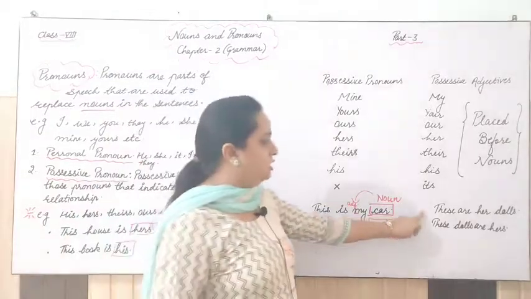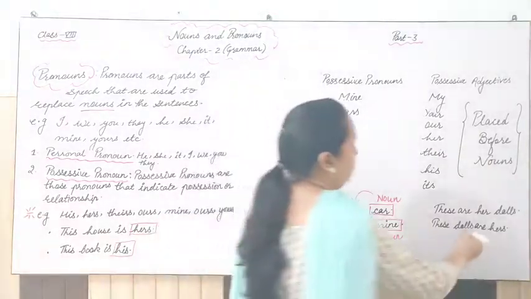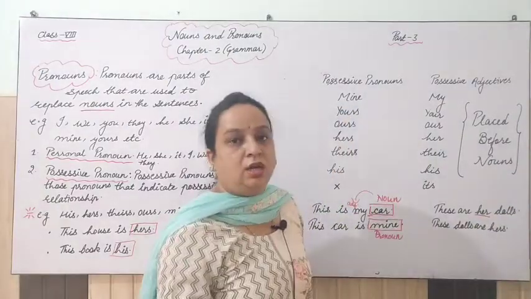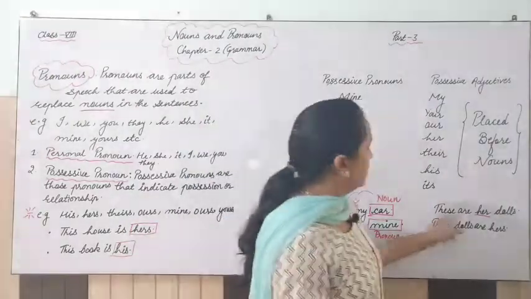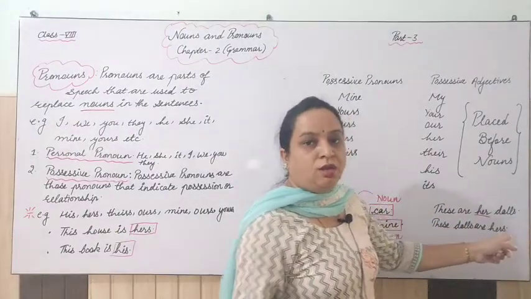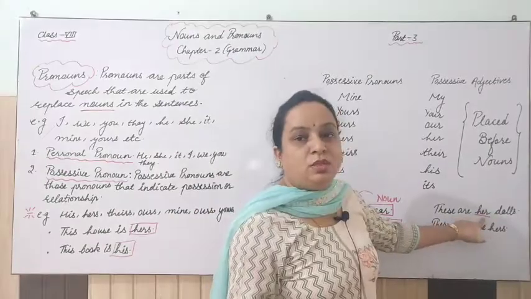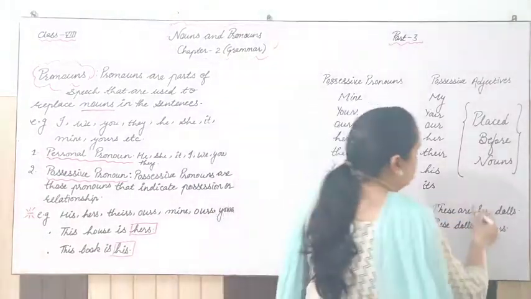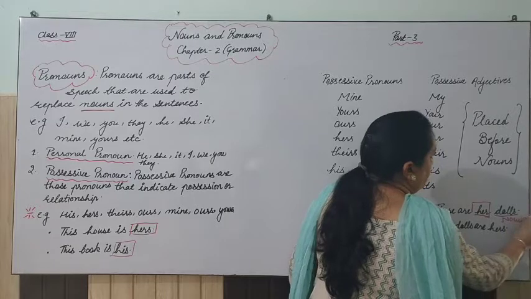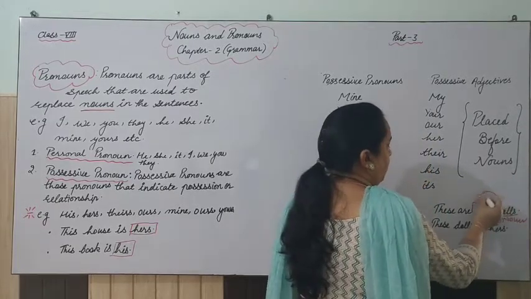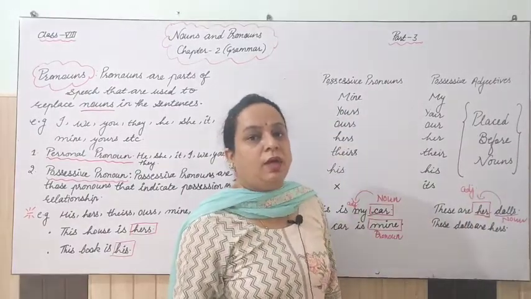Let's see the second example. These are her dolls. If I am confused here, that her can be a pronoun, because her and hers, there's not much difference. So these are her dolls, right? You will say this word is also showing possession here, her dolls. But this is not a possessive pronoun here, because this her is followed by the word dolls, which is a noun. And when a noun is placed after it, it will work as an adjective, right? It is not working as a pronoun here.